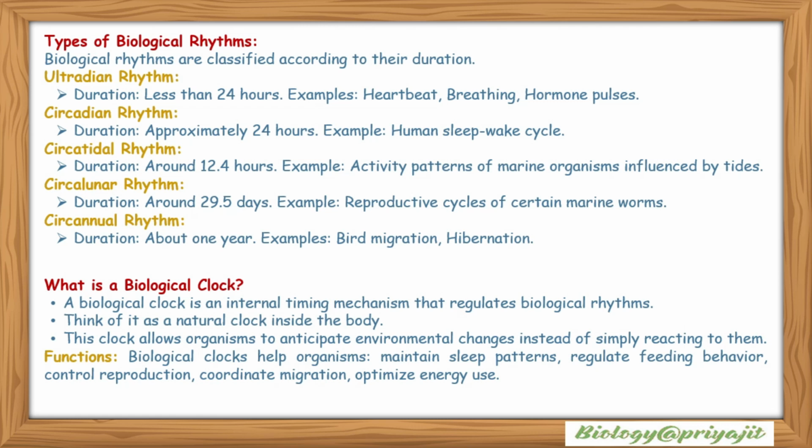What is a biological clock? A biological clock is an internal timing mechanism that regulates biological rhythms. Think of it as a natural clock inside the body. This clock allows organisms to anticipate environmental changes instead of simply reacting to them. Functions: biological clocks help organisms maintain sleep patterns, regulate feeding behavior, control reproduction, coordinate migration, and optimize energy use.